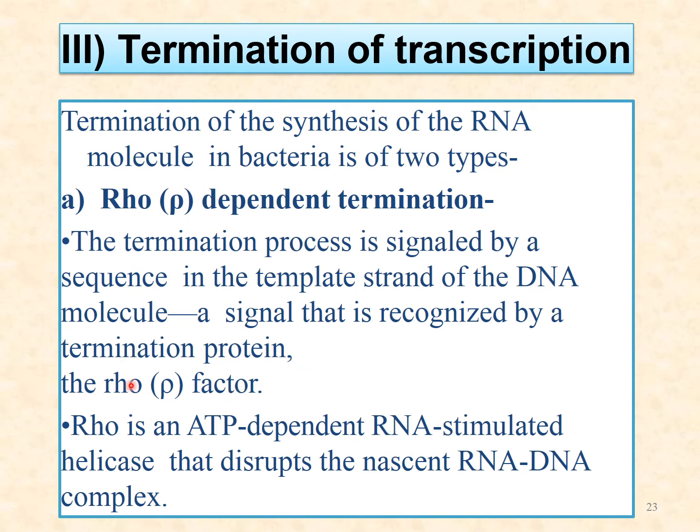Only this single rho factor is there. This rho is an ATP dependent, RNA stimulated helicase that disrupts the nascent RNA DNA complex. It disturbs that DNA RNA complex, and now it stops the synthesis of new RNA.